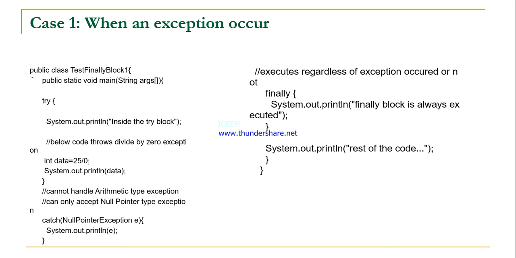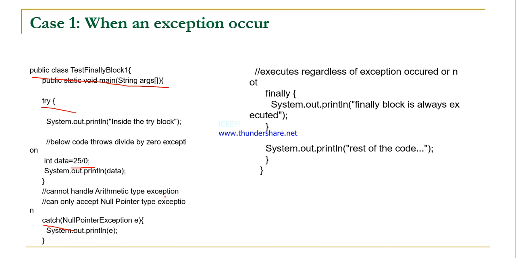In public static void main, we use a try and catch block. In the try block, we divide 25 by 0. We know an error will come because of arithmetic exception: any number cannot be divided by 0. We will see that code.